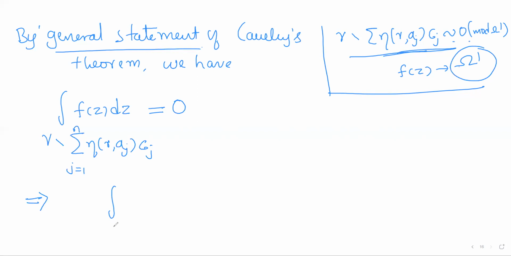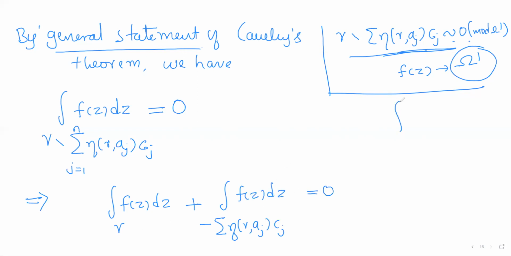So it will be the integral of f(z) dz over gamma plus the integral over minus summation eta(gamma, aj) cj of f(z). I have split the integral like this: the integral over gamma 1 plus gamma 2 is the integral over gamma 1 plus the integral over gamma 2. So I'm using this result here.